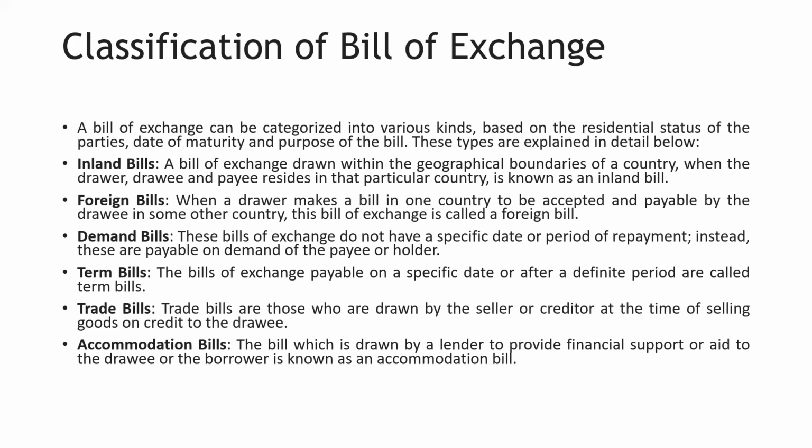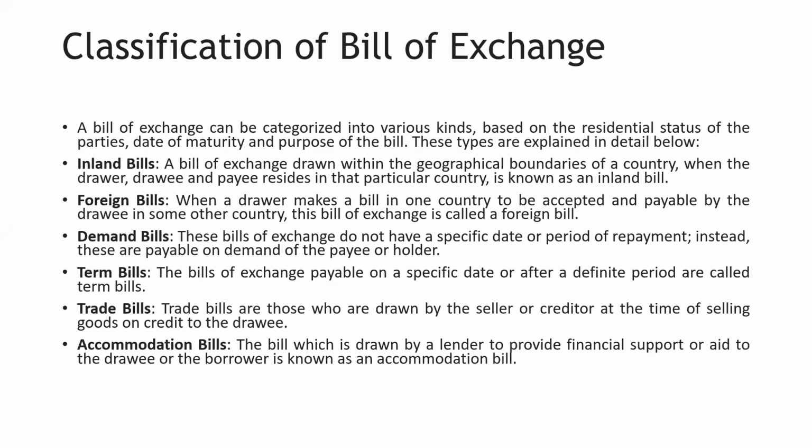At that time it becomes the trade bill. It is known as a trade bill of exchange. We are executing the bill of exchange because of trade. So there is a trade transaction between me and Suvarna. If we execute the bill of exchange then, that bill is known as a trade bill of exchange.